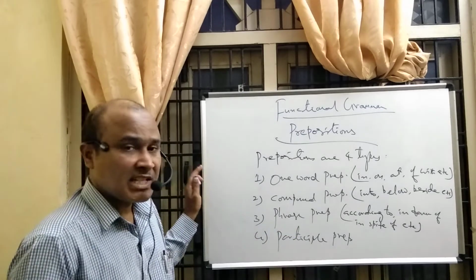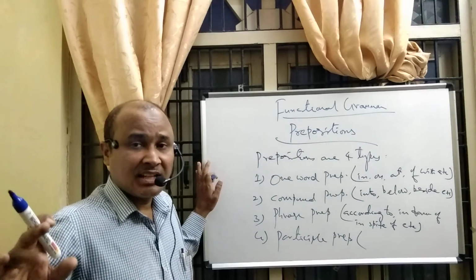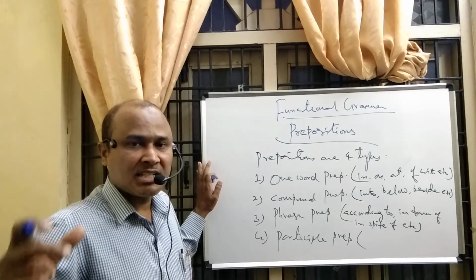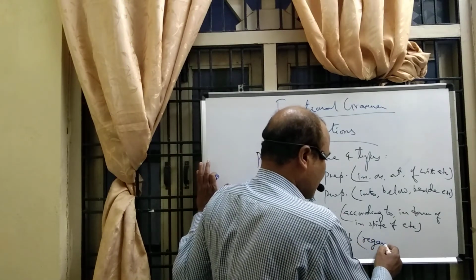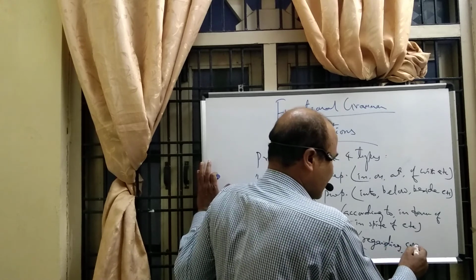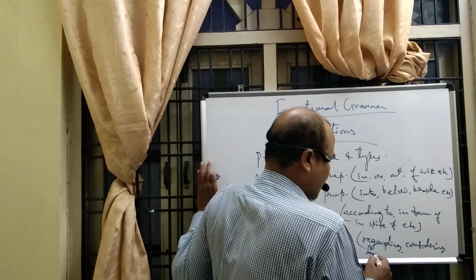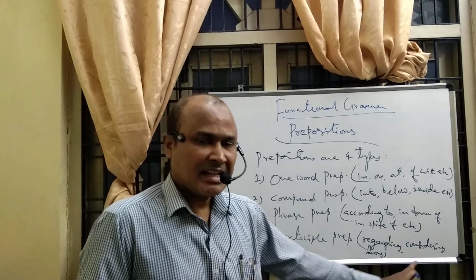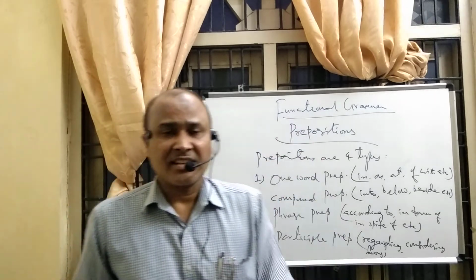Right? Next, participle preposition. What are the participle prepositions? Participle means ing words. There are some ing words which function as participle prepositions. What are they? Regarding, considering, during, etc. So many are there.